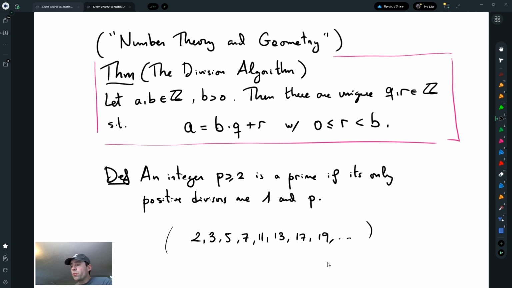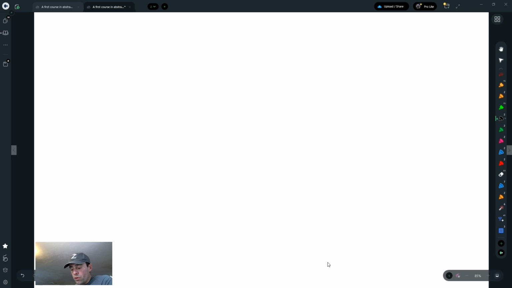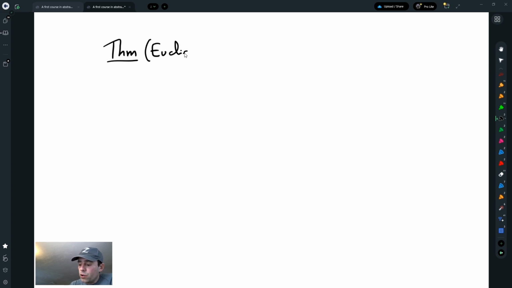So what about prime numbers? Another theorem that one can prove is one of the most important theorems in number theory, which Euclid proved some 2,300 years ago or more: there are infinitely many prime numbers.